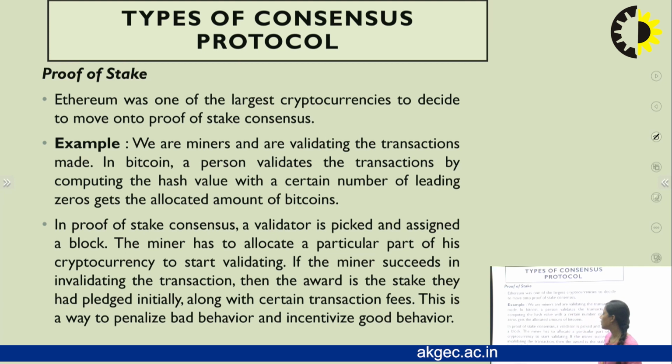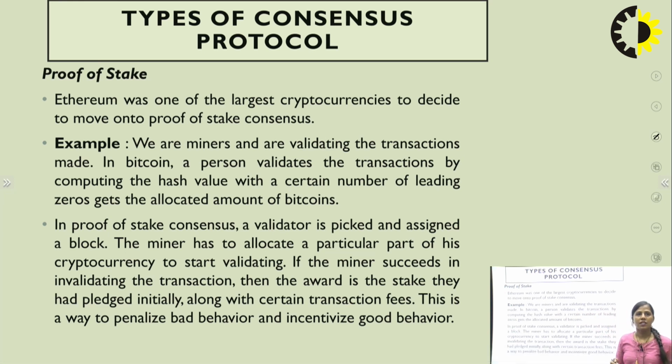Ethereum was one of the largest cryptocurrencies to decide to move onto the proof of stake consensus. Here we are the miners validating the transactions made. In Bitcoin, a person validates the transaction by computing a hash value with a certain number of leading zeros. But in proof of stake, a validator is picked and assigned a block.